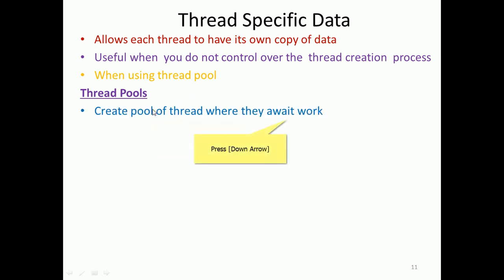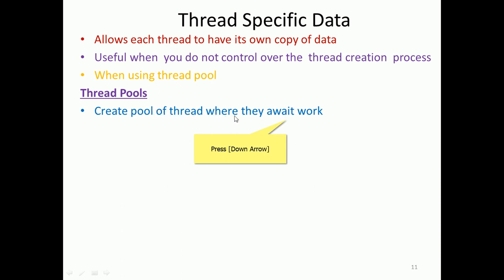So how does this thread pool work? Create a pool of threads where they await work, right? What we saw in the previous case, the web server: many pages are requested by the clients, and because of non-availability of threads, the clients have to wait. In order to reduce or avoid that waiting time for the clients, instead of creating a single thread every time, they can create a bunch of threads, and that is a thread pool.